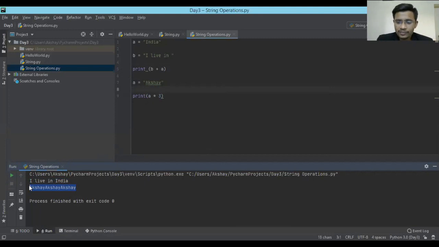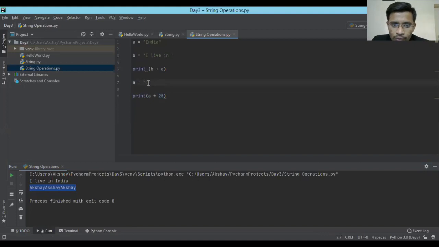But if you want to separate your code, or if you want to give a nice user interface to the person who is seeing your program or your software, so for that, if you want to separate the first data and then ask him to enter the second data, this will be really helpful.